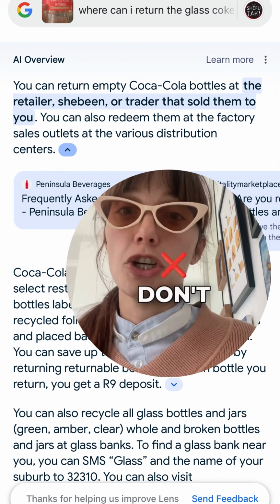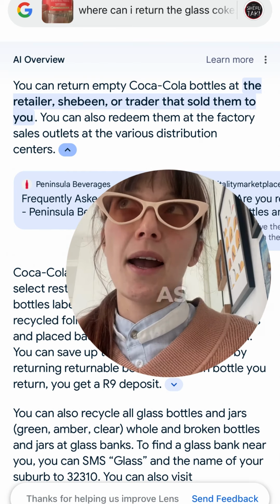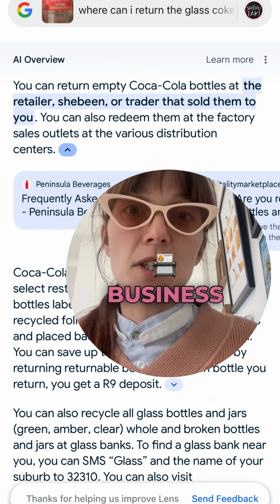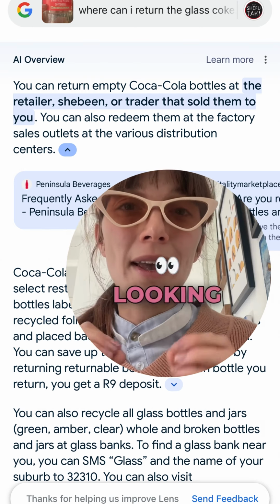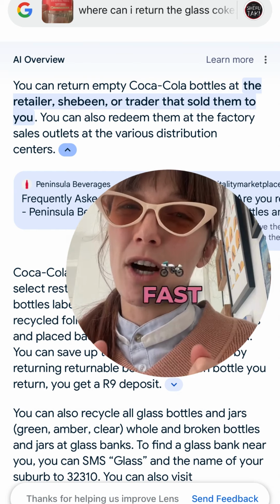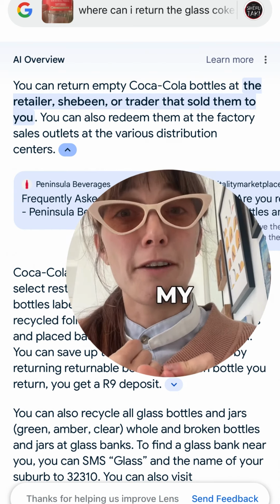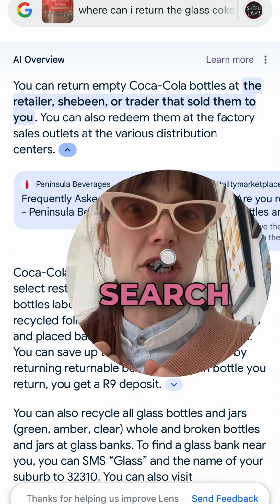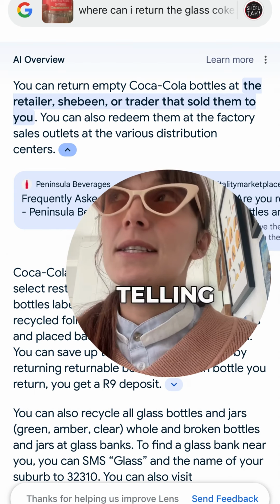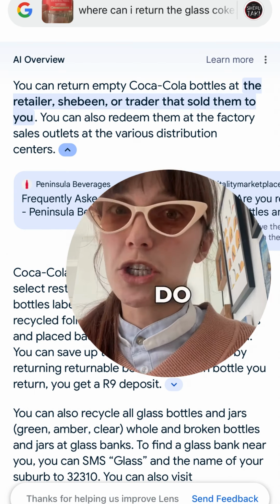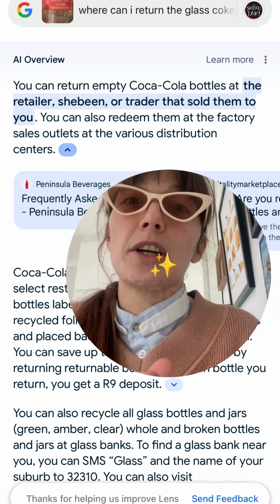Do you like it? Don't you like it? I thought it was really cool as a consumer, as a searcher, not as a business owner or SEO or a marketer, but as somebody looking for something really fast. I thought this was really cool. The fact that I can use my phone to snap a picture and search like that, firstly. And secondly, the AI overview telling me exactly what to do, where to find it, and how to get it. I thought this was really cool.